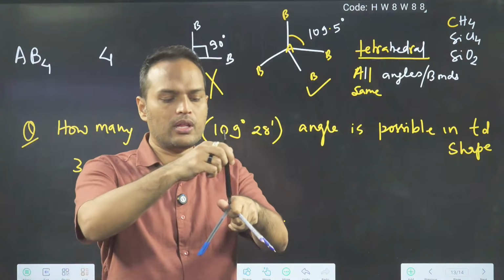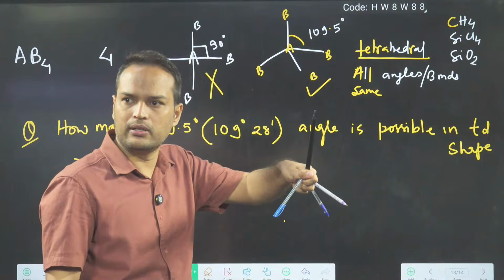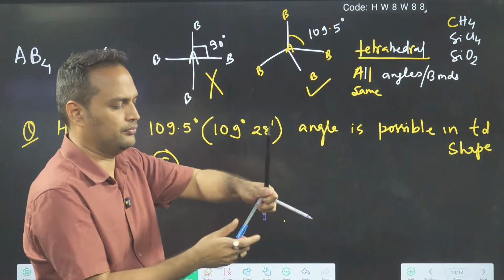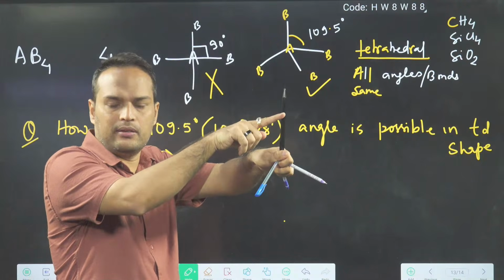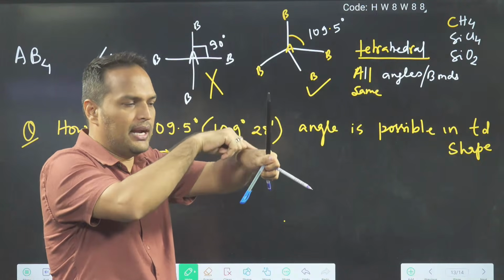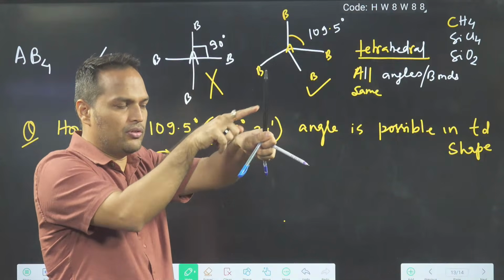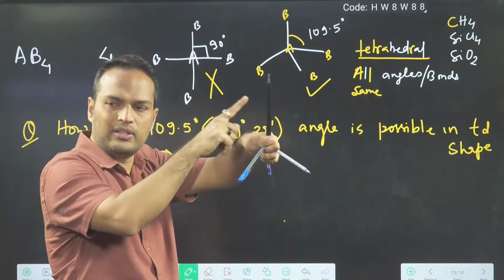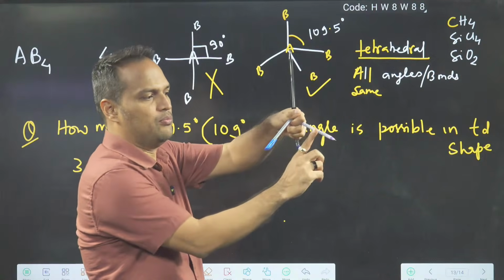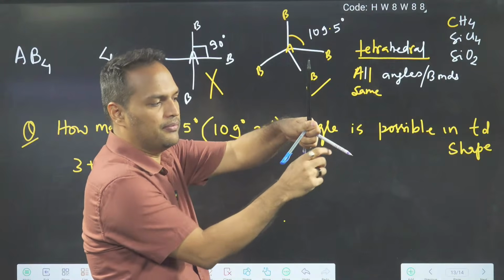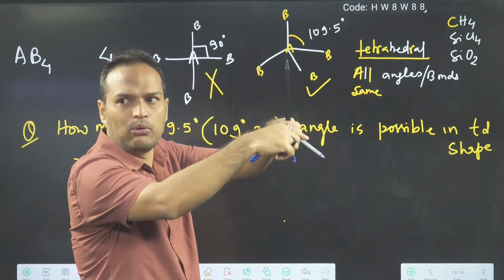See how I am getting 6. This is the tetrahedral molecule. You have to check like this: one bond with the other 3 is 109.5, 109.5, 109.5. Done. Now you have to check the next bond with the rest. That is 109.5, but one of them I have already counted, the black one.